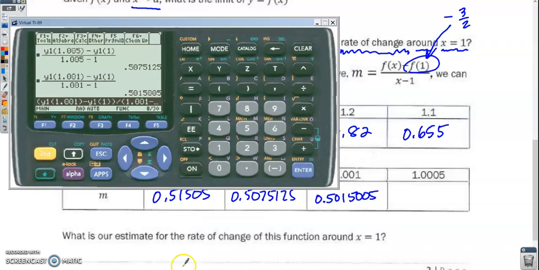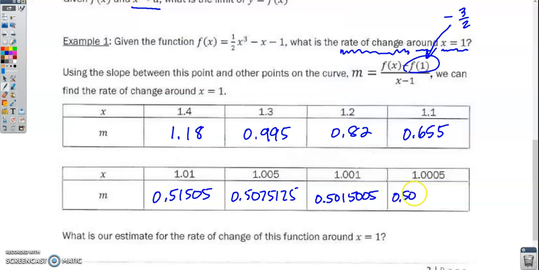And we'll try this last one, 1.0005. And what you should see as we look at this is you should be starting to notice, if you haven't started to notice already, what did I do? Oh, I forgot a 0. And so this is 0.50007125. And so now the question becomes, as this x value right here is getting closer and closer and closer to 1,